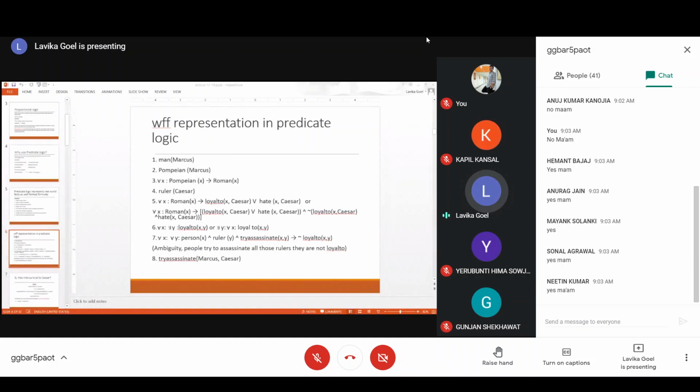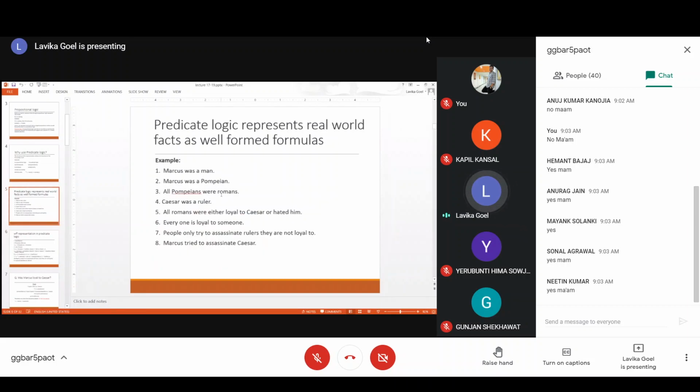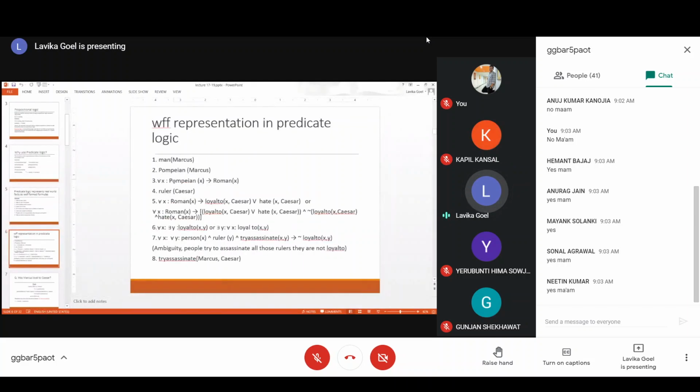Its meaning is that for all x, if x is a Pompeian, this implies that x is a Roman. So this is the representation of all Pompeians were Romans, because any x which is a Pompeian implies that x is a Roman also. That's how we have represented it in predicate logic.